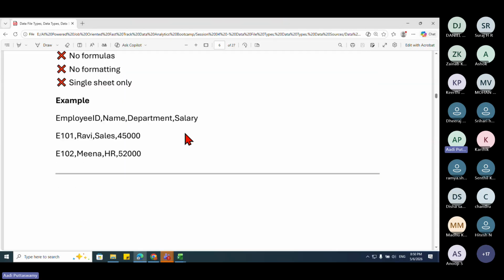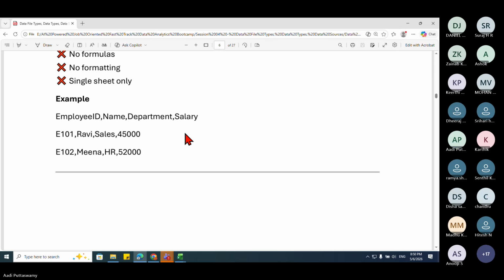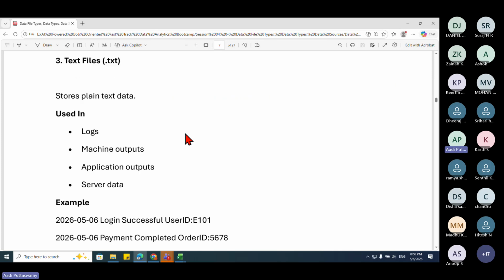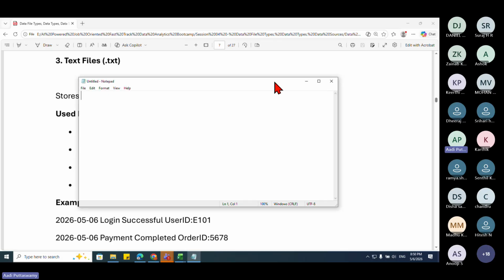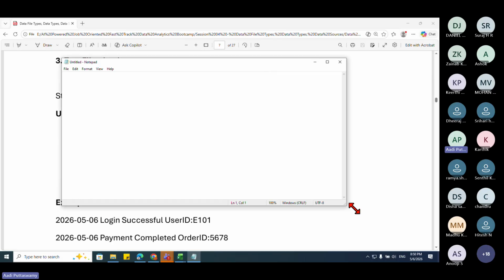Next one is the text file. A text file actually stores the data as very plain text. Why? Let me show you. I'll open my notepad. When I open the notepad, you can see that I have the notepad here.